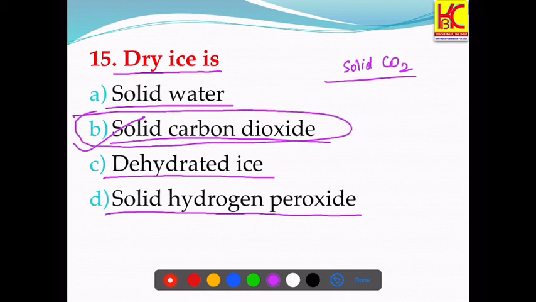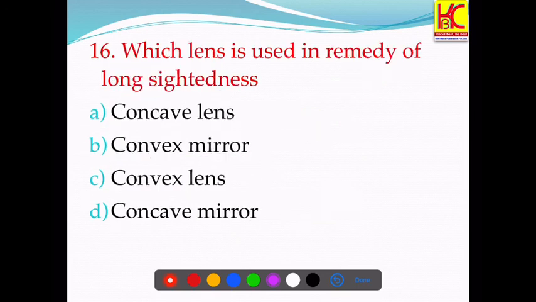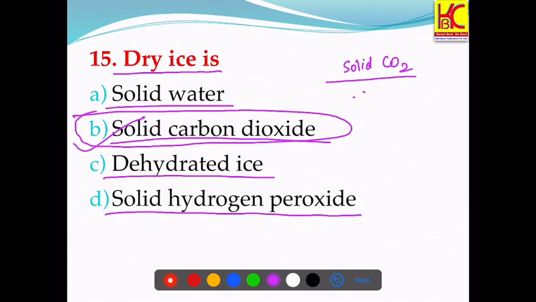This solid CO2 is colorless, non-flammable, and it is colder than water ice, and hence it is also used for preserving the frozen foods.